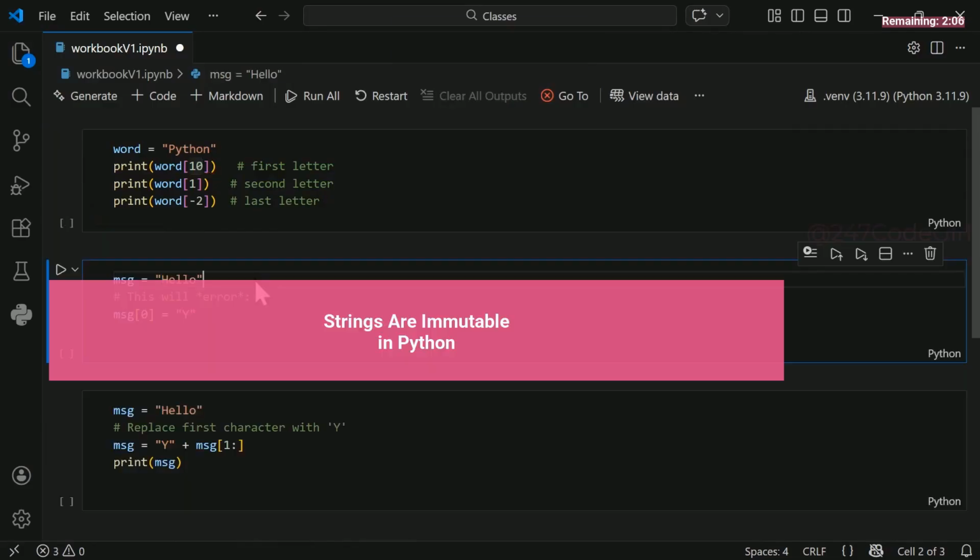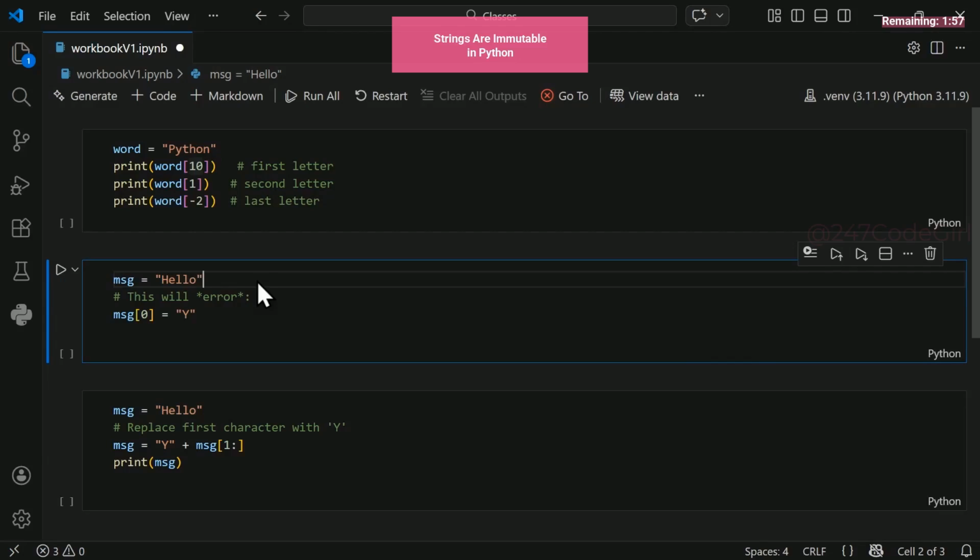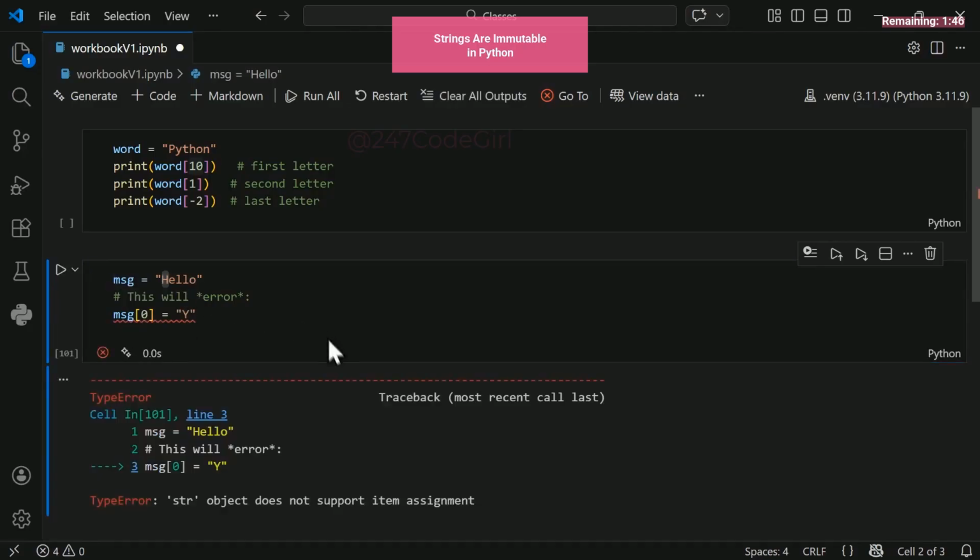Strings are immutable in Python. Text looks changeable, but in Python it's not. That's a trap beginners hit. Once a string is created, you cannot change any character directly. Here I want to change the character 0 in hello. So that's the first character. Running this will give you error. str, which is string object data type, does not support item assignment. This means you cannot change the string by assigning a new character.